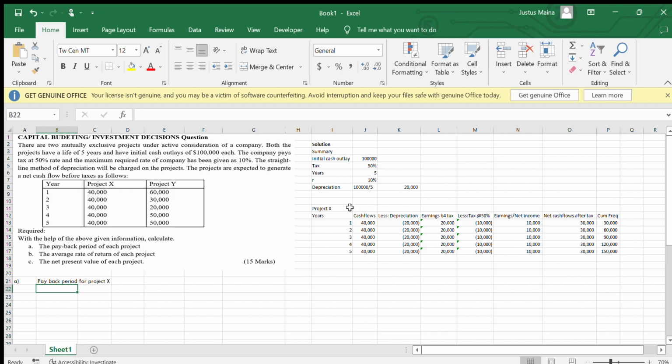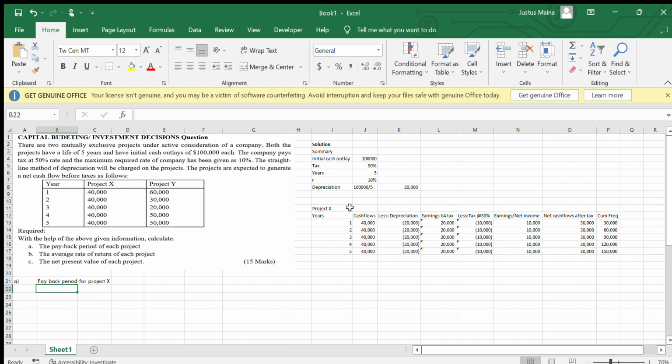So if I have invested 100,000, after how long will I take to get back my money? The payback period is that period of time or duration it will take an investment to generate sufficient cash inflows to pay back the cost of such an investment.